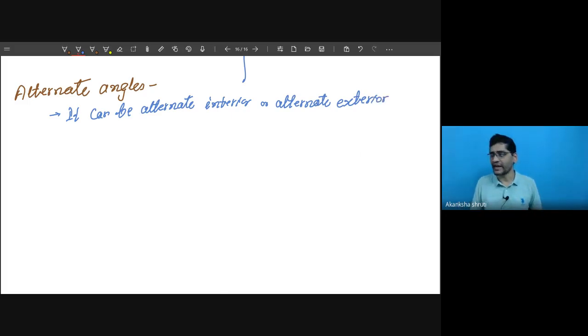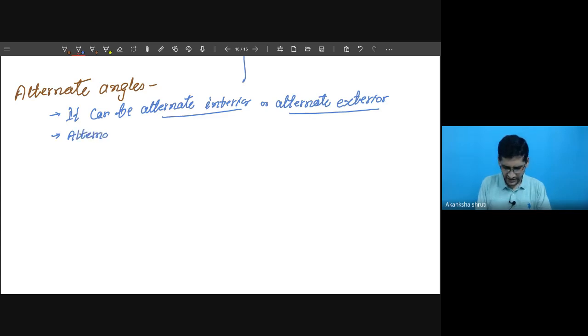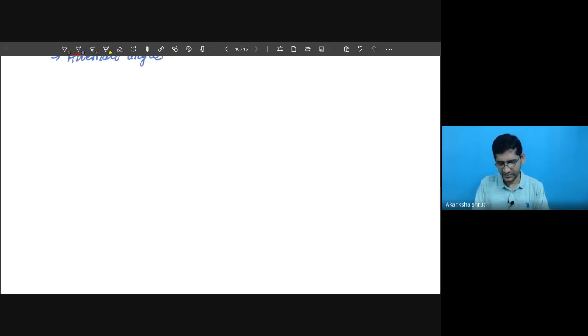The name that we have used is based on that. So they are also equal, meaning alternate angles are also equal. If they are interior, then the interior pair will be equal. If we are considering the exterior, then the exterior pair will be equal. So alternate angles are equal.